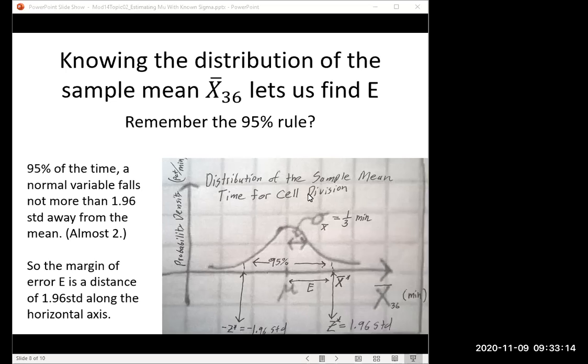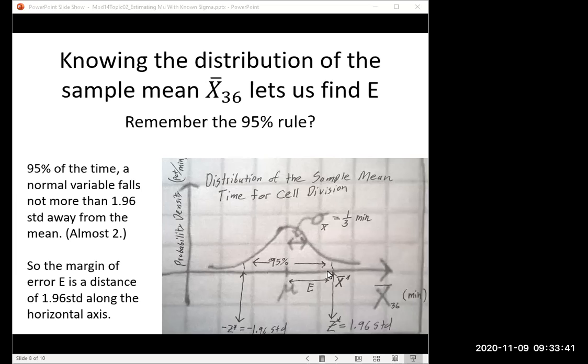For 95% of all samples, the distance between the true population mean mu in the middle and whatever you get from your sample will be less than a distance E, which is roughly 2, or 1.96, standard deviations along the x-bar axis.